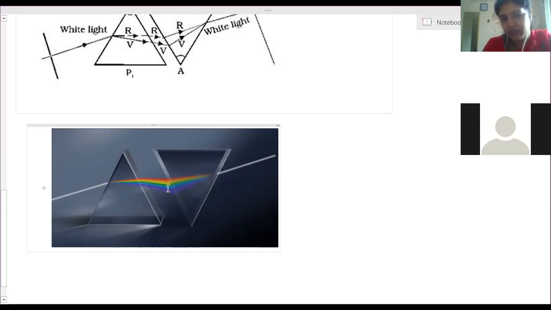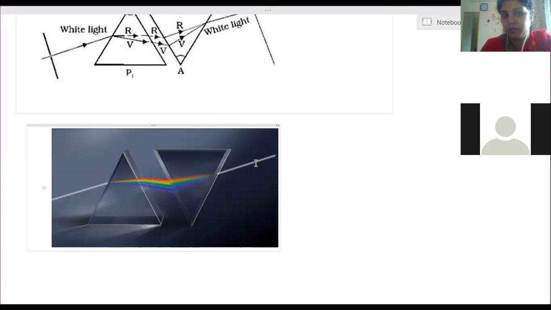Then that dispersed light is made to fall on the second inverted prism, and on the other side the emerging ray we can see as white light. So this means the white light first gets dispersed into seven colors, and those seven colors combine to form white light. This shows that white light only consists of seven different colors.